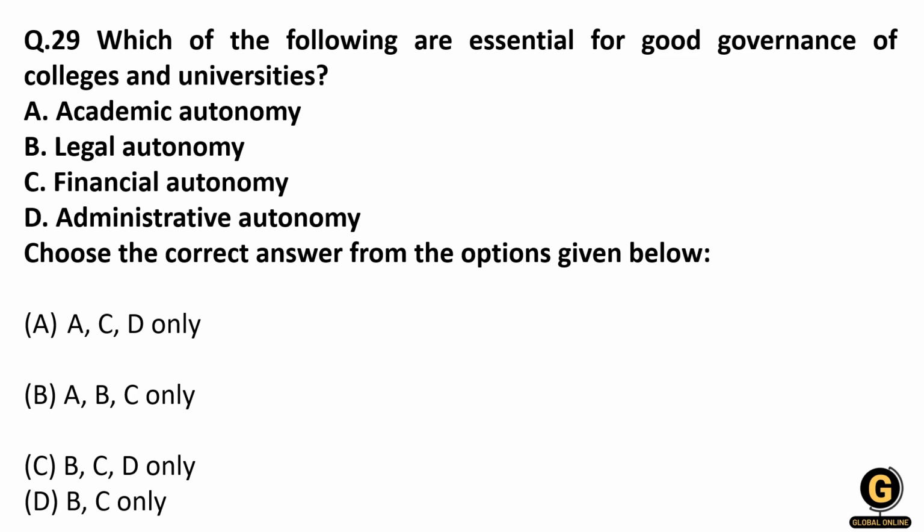First is the executive council, and then there is the academic council. The academic council will look after the academic things, and the executive council will take decisions regarding the administrative as well as the financial matters in the institute. Remember this, the academic council and executive council will take care of these three decisions. And universities do not have legal autonomy. So the correct answer is A, C and D, right?